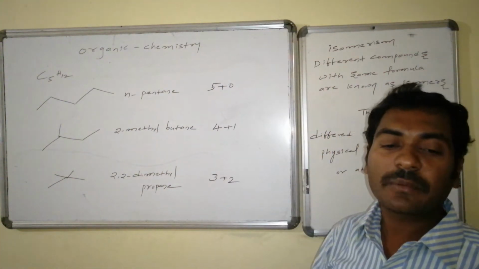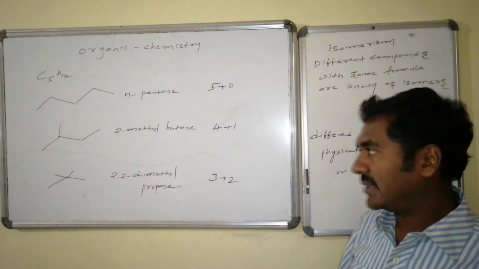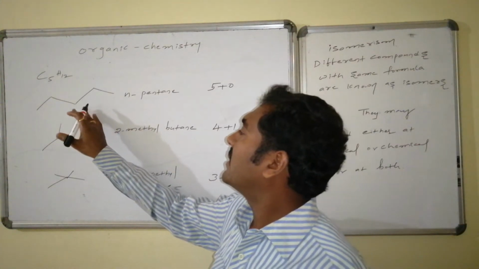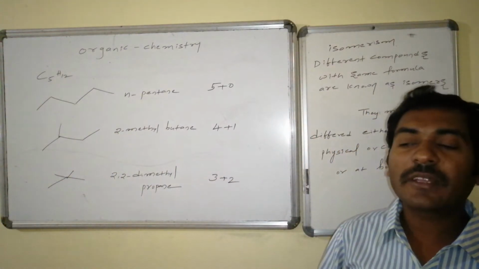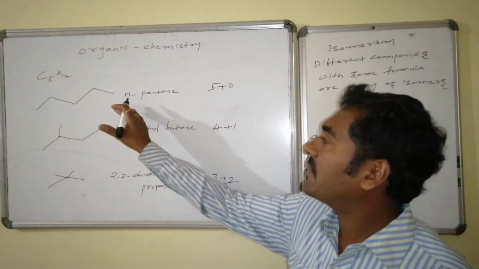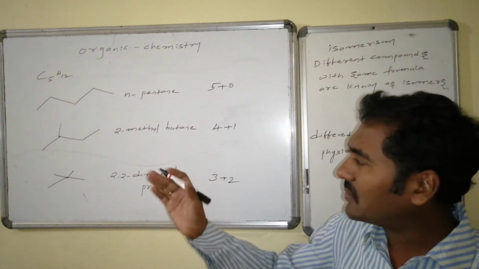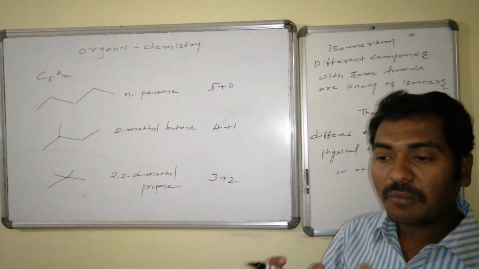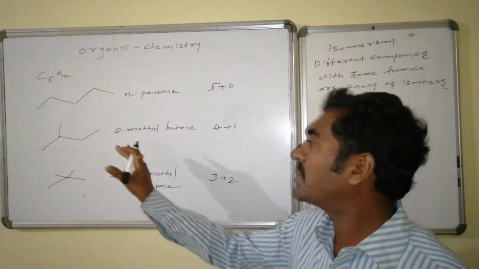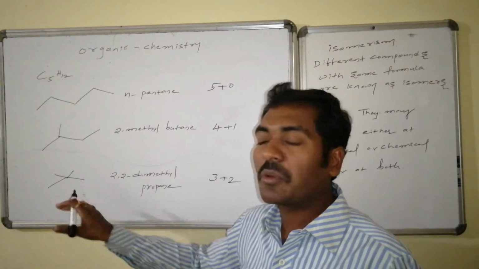If I go for physical properties like melting point and boiling point: n-pentane, 2-methyl butane and 2,2-dimethyl propane. If you look at n-pentane, it has a bigger size. It offers longer, that is strengthened, van der Waals interactions, otherwise more van der Waals interactions. The others become spherical. Compared to this, it is more spherical.